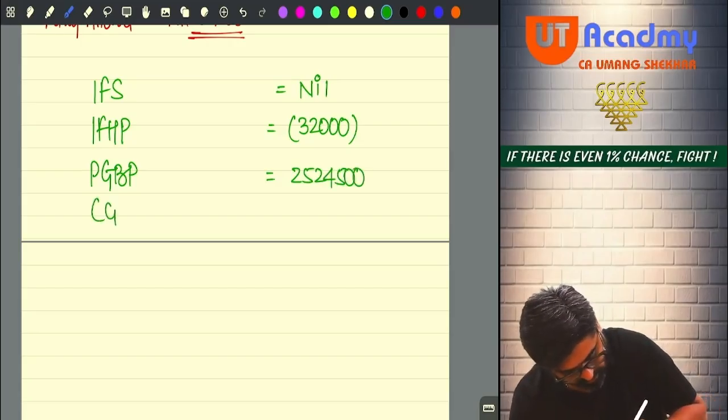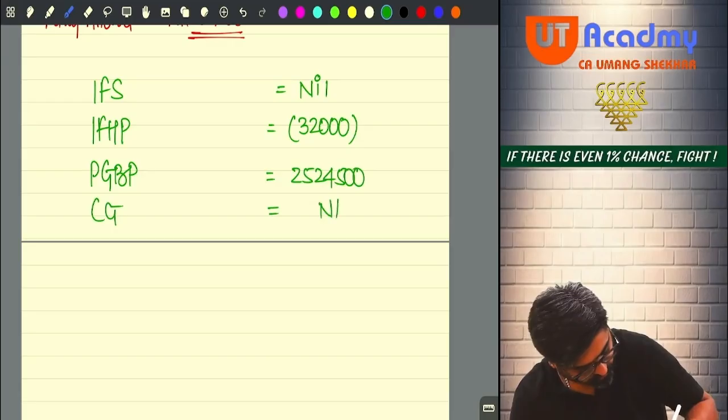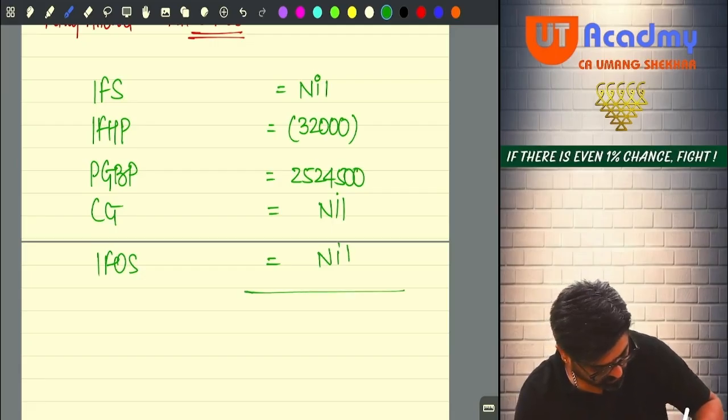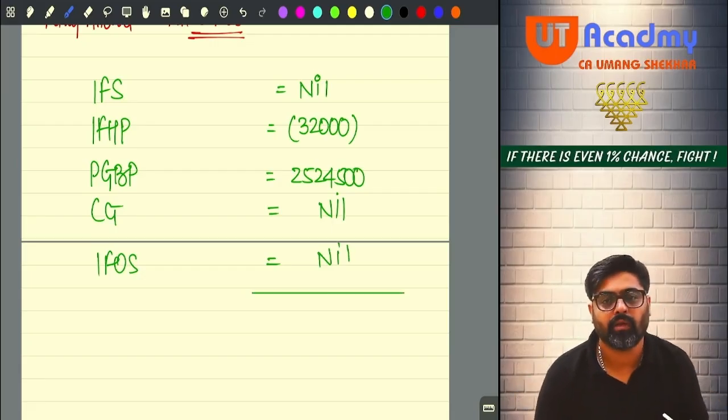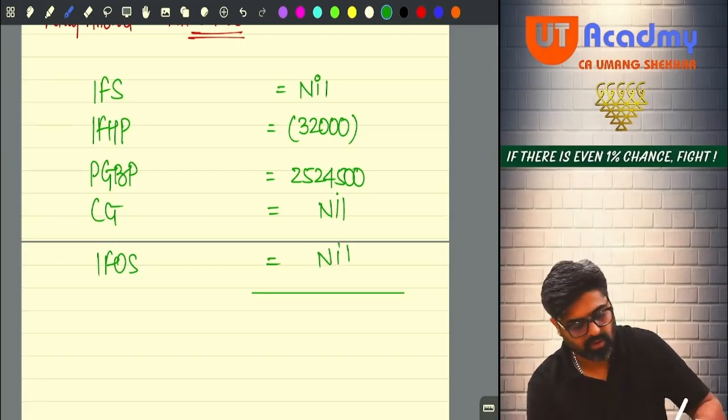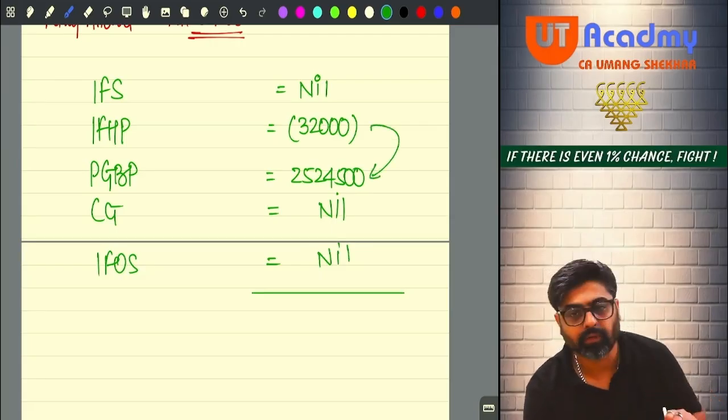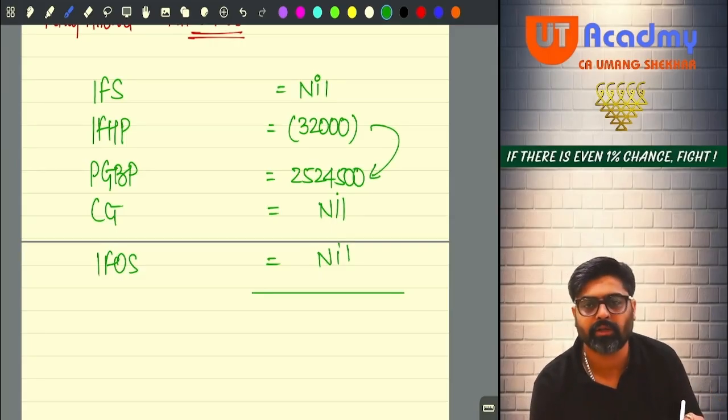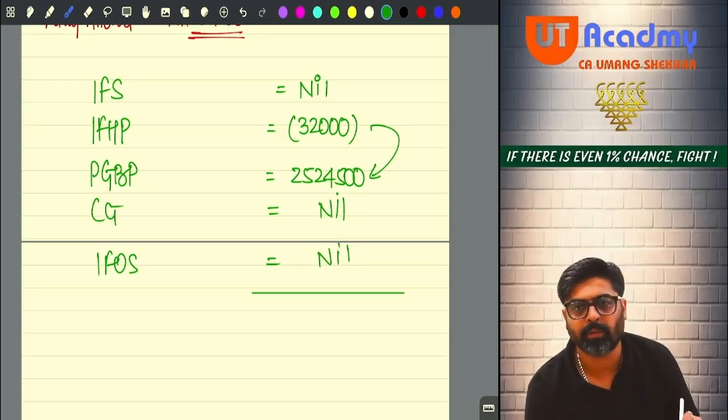Do you have capital gain? No. Do you have IFOS? No. Can you total? Yes. Are you following 115BAC? No. So you can set off your house property loss against your PGBP income. House property loss can be set off against any, 24,92,500.